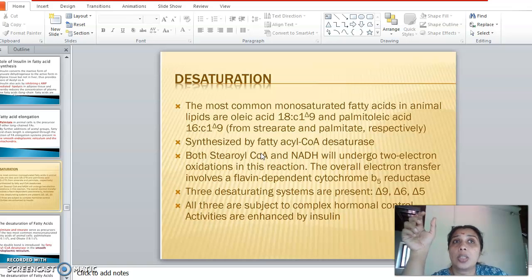Mixed function oxidases. You might have studied different types of enzymes in the classification of enzymes, right? That is OTHLIL, that is oxidoreductases, transferases, hydrolases, then lyases, ligases, isomerases, etc. These are the 6 classes of enzymes, among which the first one is oxidoreductases, those enzymes which are involved in oxidation reduction reactions. That too are of different types. Oxidases are there, oxygenases are there, right? So different types of oxidation can happen, and one among the oxidoreductases is the mixed function oxidases, MFO.